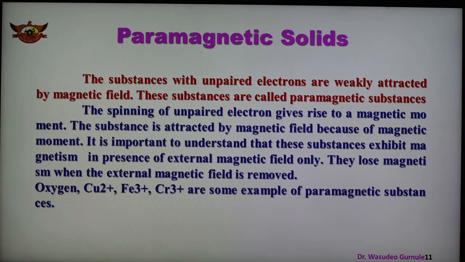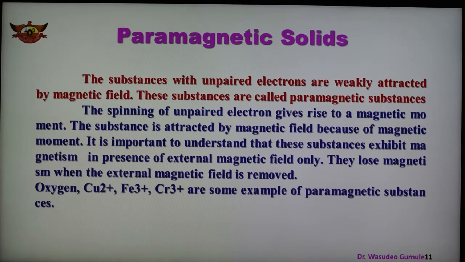Cu2+: the atomic number of copper is 29. As we know, copper has the valence configuration 3d10 4s1. For 2+, two electrons are removed, one from 4s and one from 3d. So one unpaired electron is there. Similarly, Fe3+ and Cr3+ are examples of paramagnetic substances.